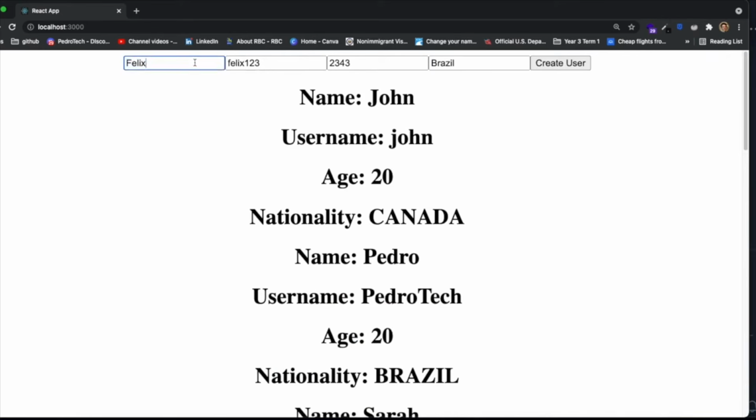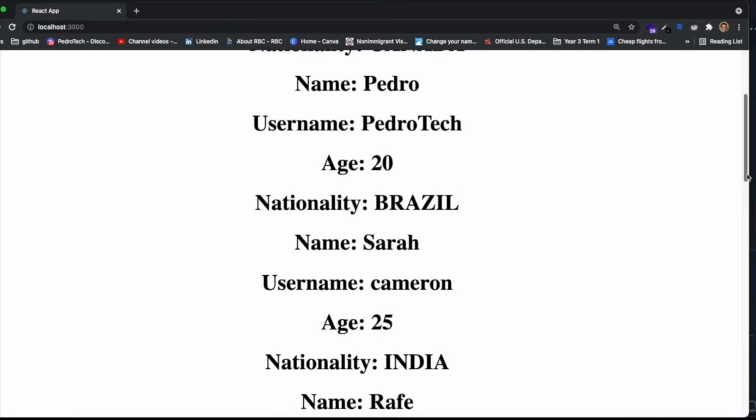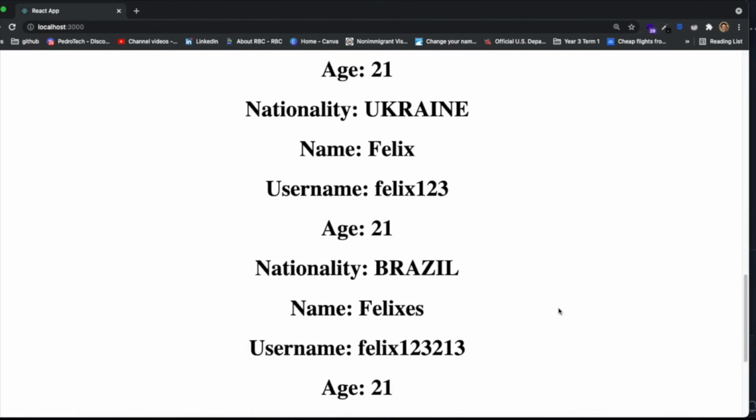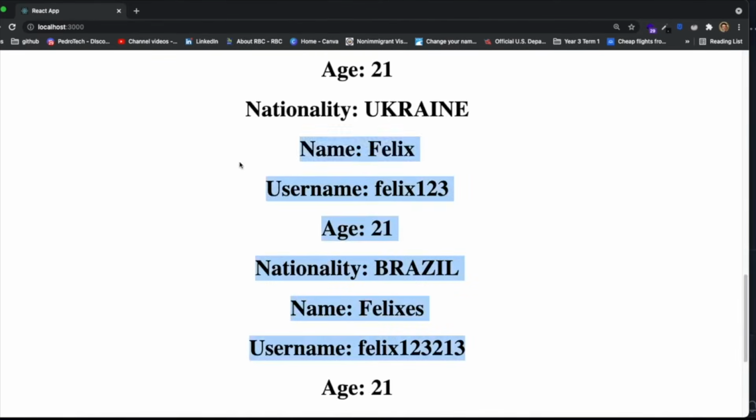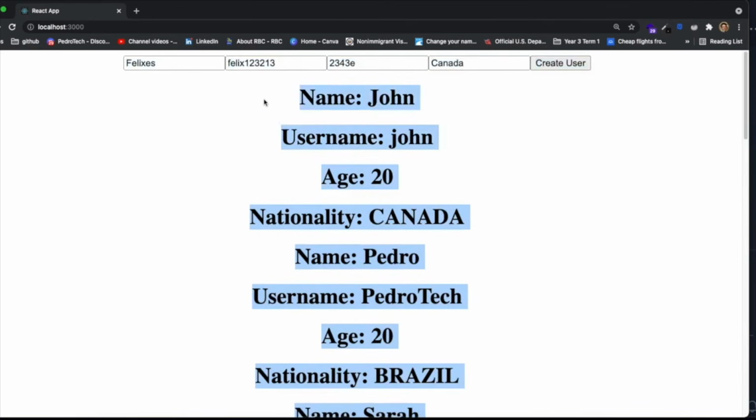I can add Felix's or whatever, just another user, different age, make it from Canada. I'm going to click create user. The new user should be down here at the bottom. And this is good because it is refetching the data, it's getting more data, it is updating everything on our screen based on the new data in our GraphQL API.